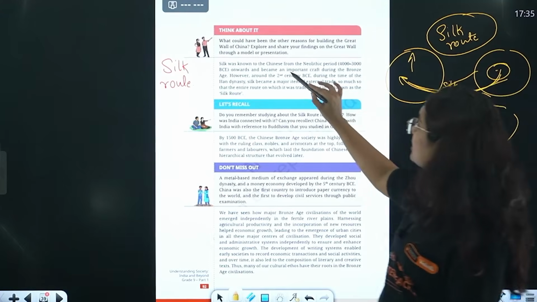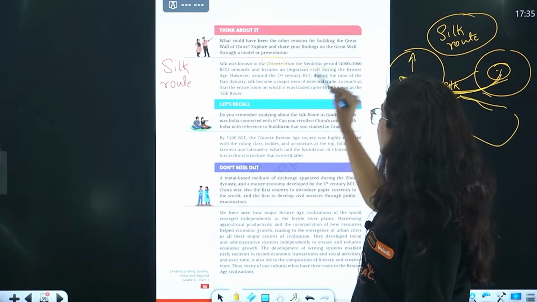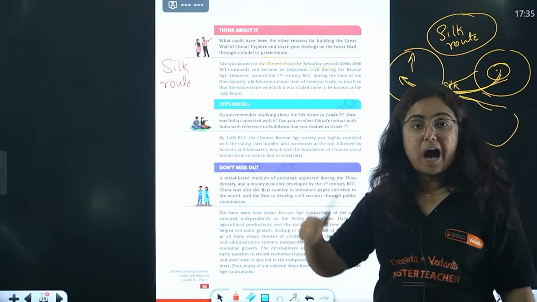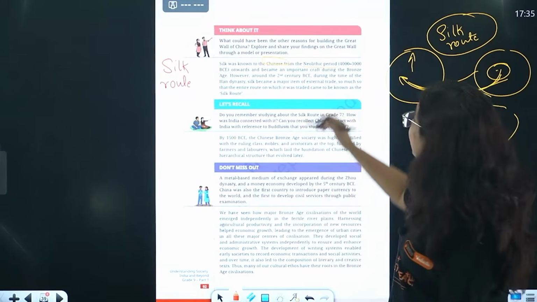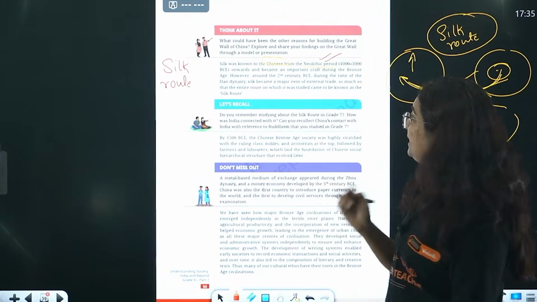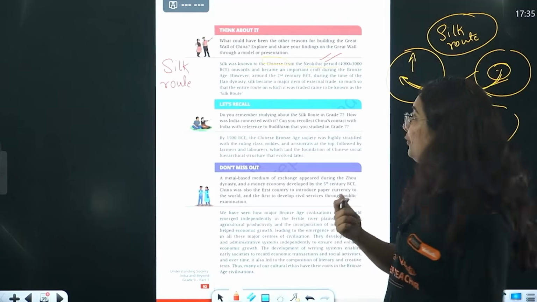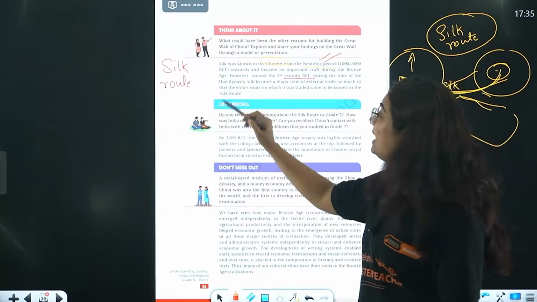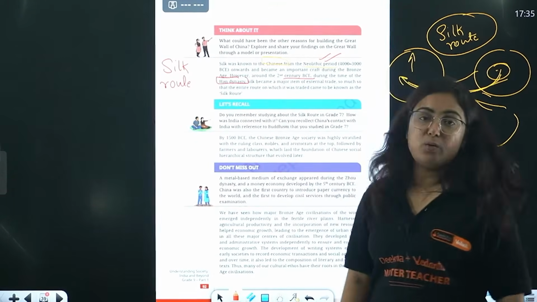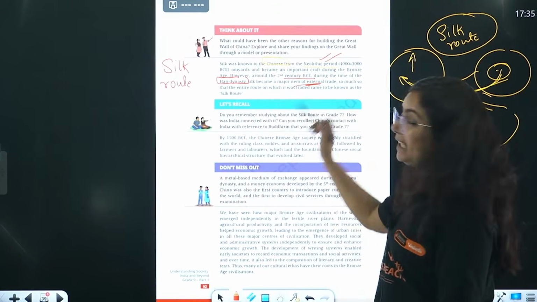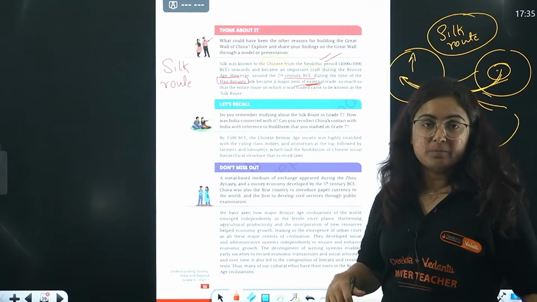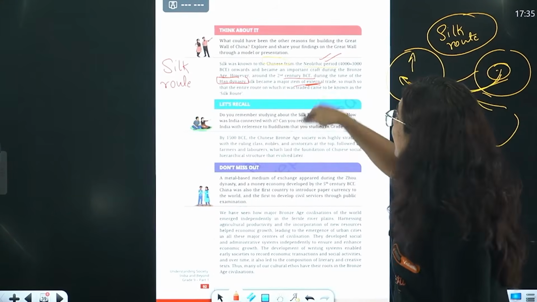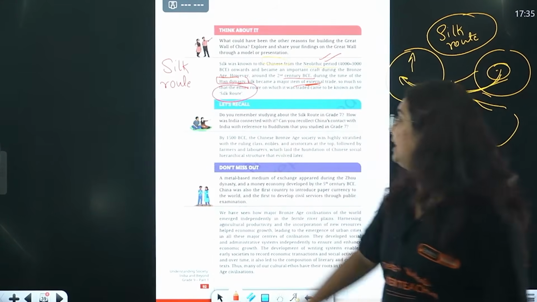So silk was known to the Chinese from the Neolithic period. They knew about how to make silk from the Neolithic period onwards, and this became an important craft of them. There was a time in the 2nd century BC during which the Han dynasty was ruling that silk became an important item of export. The route through which that silk was passing came to be popularly known as the Silk Route.